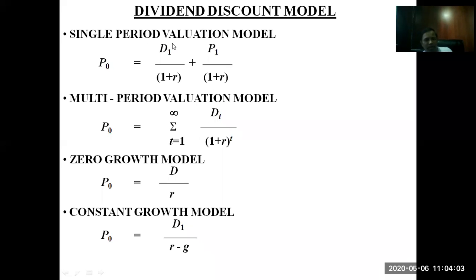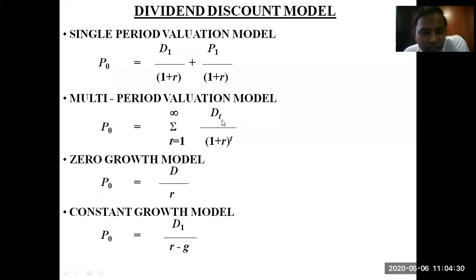The first is single period valuation. The second is multi-period valuation, then the zero growth model and the constant growth model. In single period valuation, P0 is D1 divided by 1 plus R, where D1 is the dividend for next year and P1 is the price at the end of 1 year, so P1 is also divided by 1 plus R.